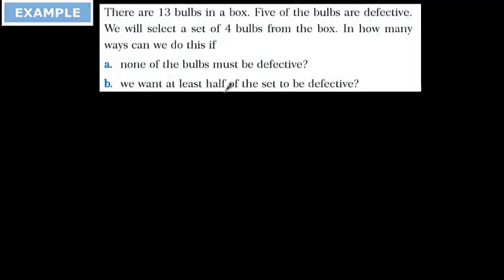Okay, this is the new type of question. Here, 13 bulbs in a box, 5 of them defective. There are 13 bulbs, 5 of them defective, and it means that 8 of them are normal. We will select a set of 4 bulbs from the box. In how many ways can we do this?